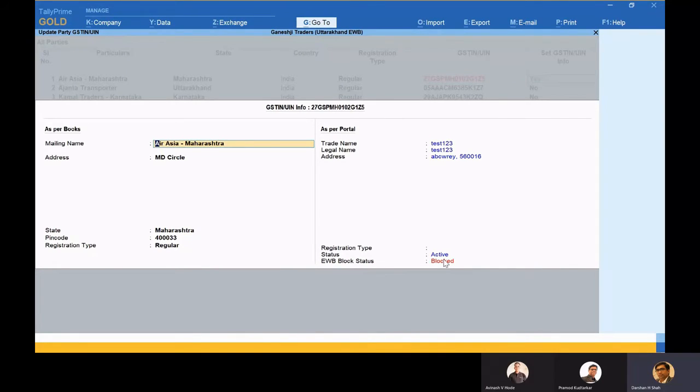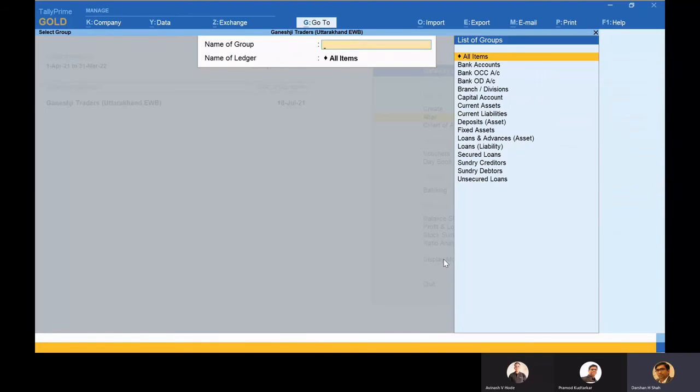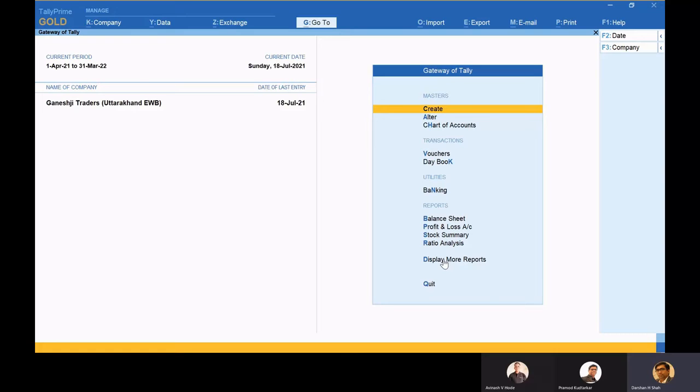Basically, at the start level, yes, it is necessary, but even periodically this check needs to be done, because we don't know when things can go wrong. That's why this is the live portal with direct interaction with the NIC portal, the authorized department's portal, we can say. And yes, this is very important. This type of GSTN validation can now be done from Tally Release 2 onwards.